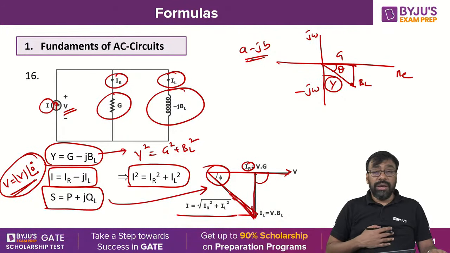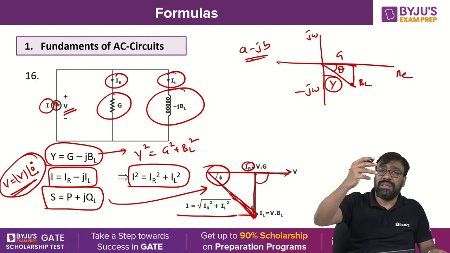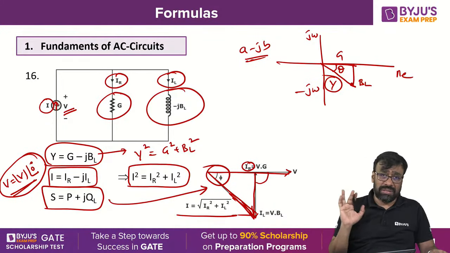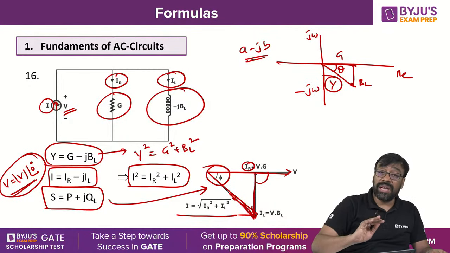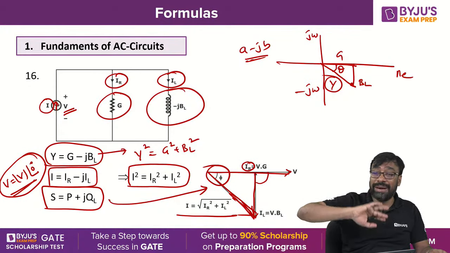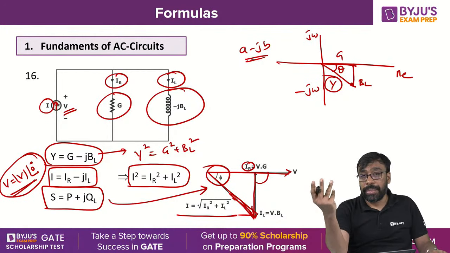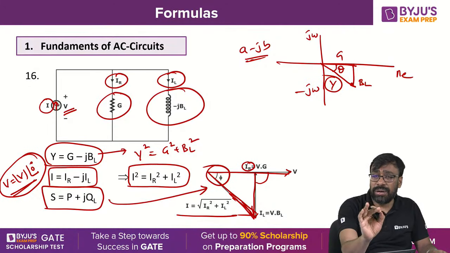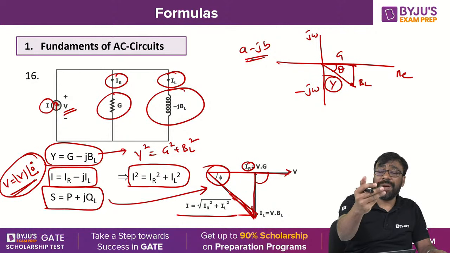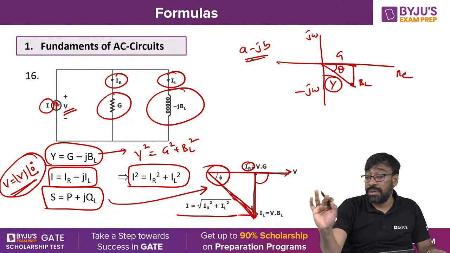For an inductive circuit, the impedance triangle is upward and the admittance triangle is downward, whether it's series or parallel, it doesn't matter. For a capacitive circuit, the impedance triangle is downward and the admittance triangle is upward. Power triangle, for an inductive circuit, is upward. For a capacitive circuit, it is downward. Is it clear, all of you? Very clear.